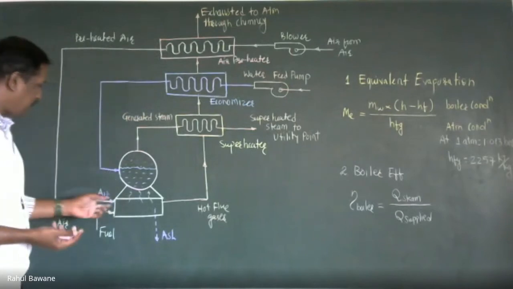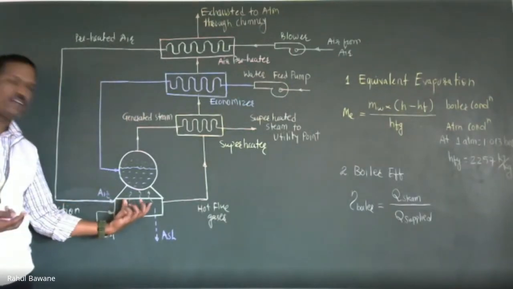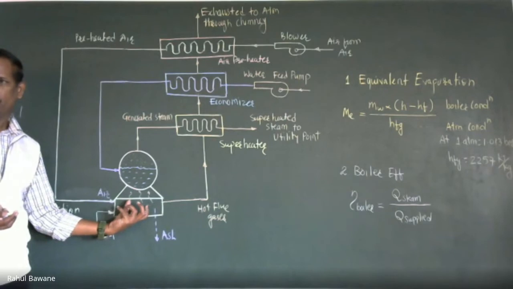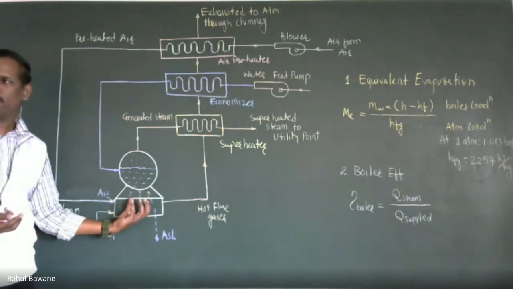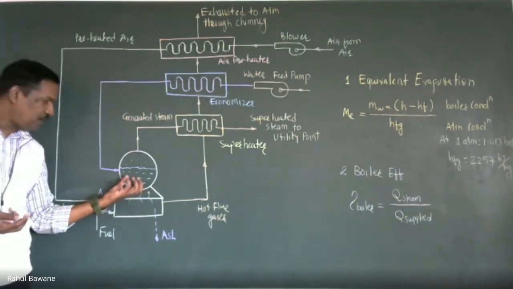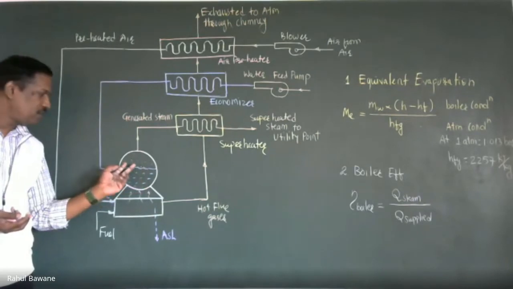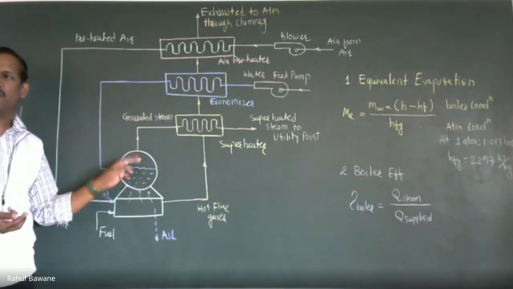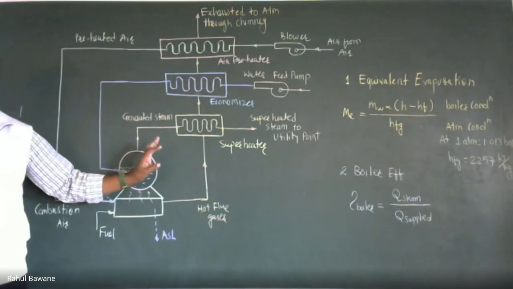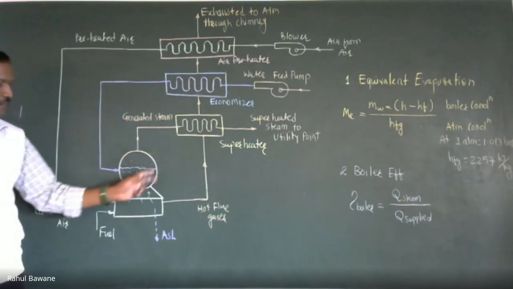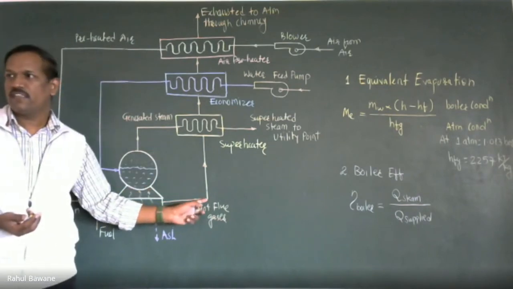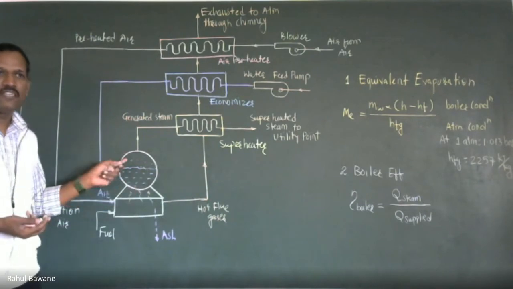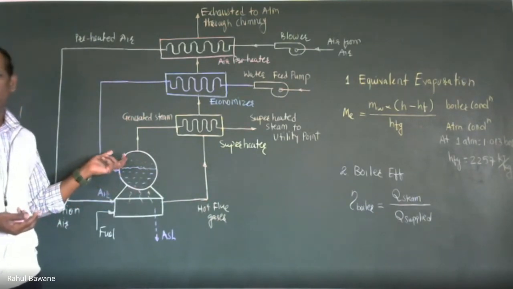Suppose I am giving 100 kilowatt energy, and out of that 100, only 60 is utilized for steam generation. That means 40 is wasted, that means our flue gases carry 40% of the heat, and only 60 is utilized for steam generation.